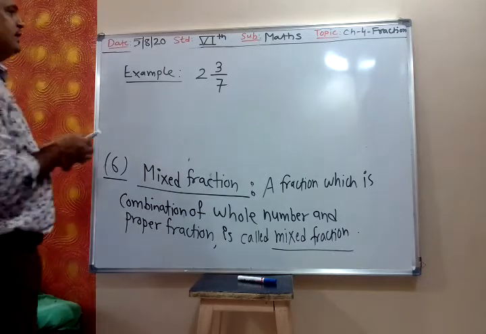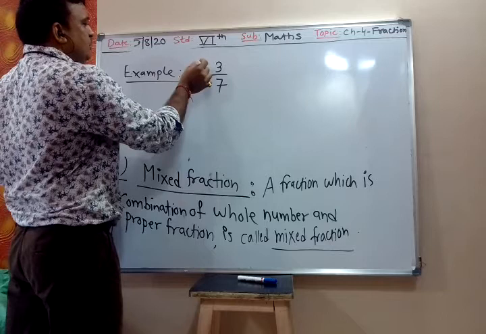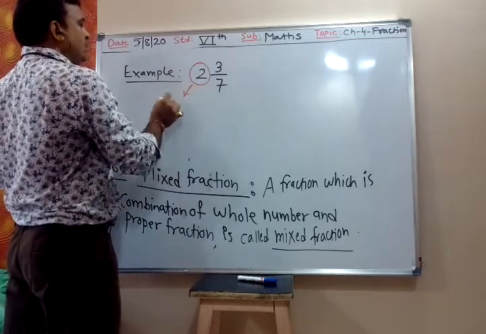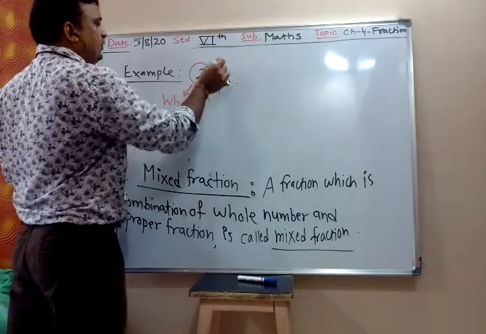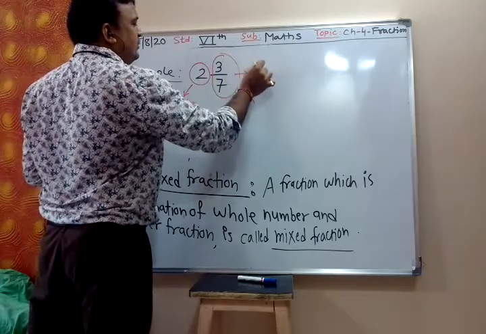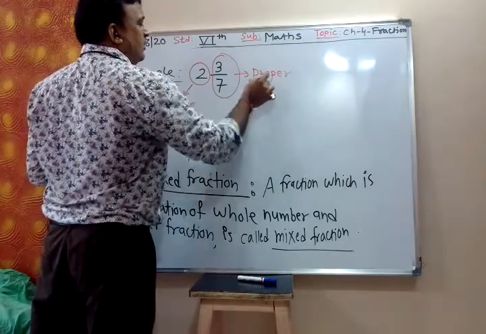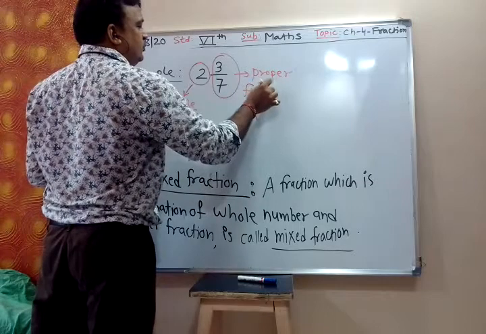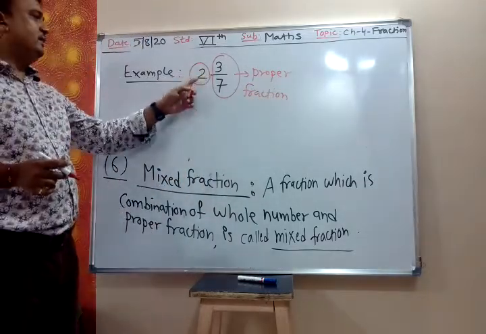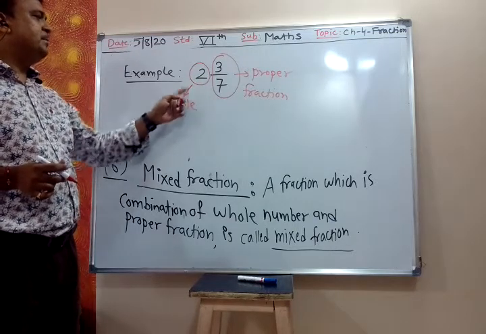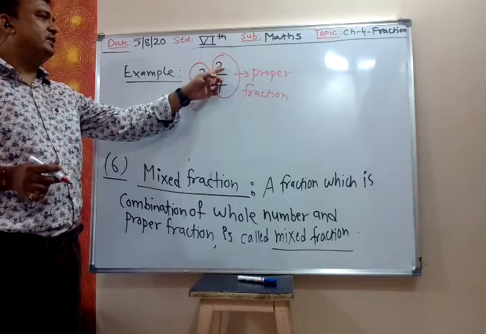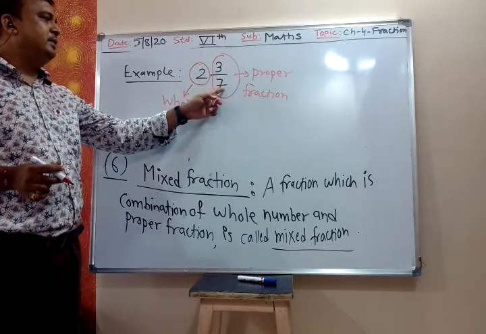See, this is a mixed fraction because this 2 is my whole number, and this 3 upon 7 is my proper fraction because the denominator is bigger.